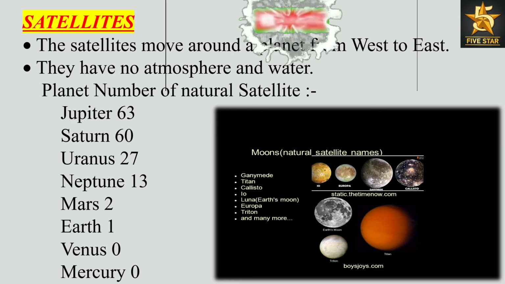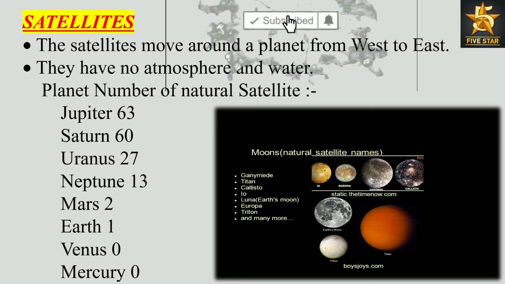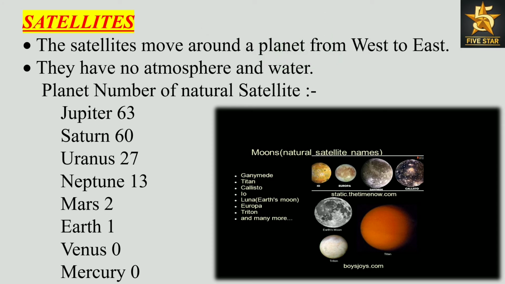Satellites. The satellites move around a planet from west to east. They have no atmosphere and water. Planet and number of natural satellites: Jupiter 63, Saturn 60, Uranus 27, Neptune 13, Mars 2, Earth 1, Venus 0, Mercury 0.